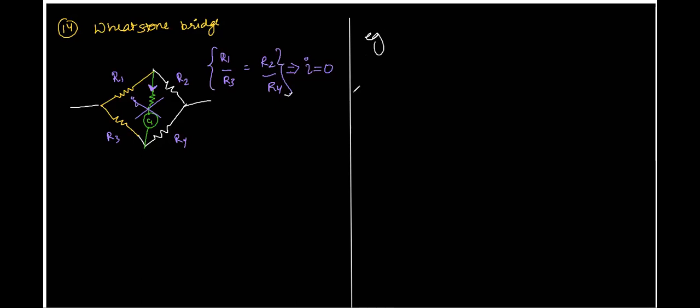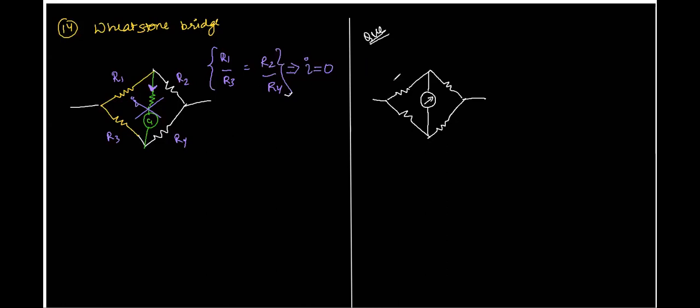So you're being told that in a Wheatstone bridge given in the figure, this is the figure given to you, and here there is a galvanometer installed and it is showing some reading.